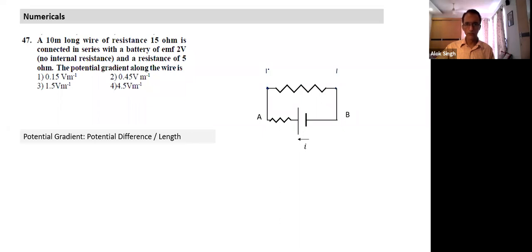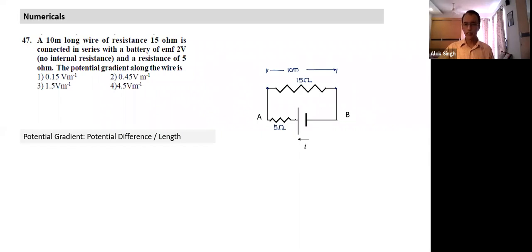What is the length between these 2 points? 10 meter. And it has what resistance? It has a resistance of 15 ohms. There's an EMF source with a terminal and a resistance of 5 ohm. This has no internal resistance, but there's a resistance of 5 ohm. What do we need to calculate? We need to calculate the potential gradient.